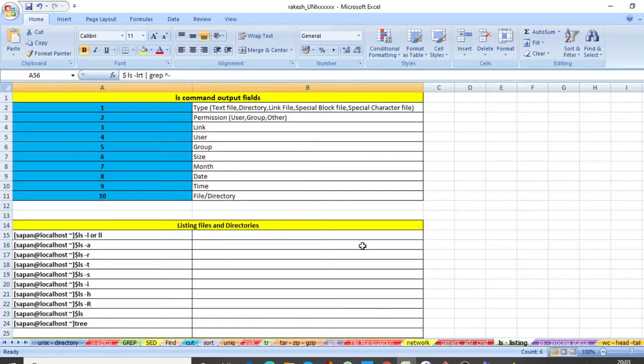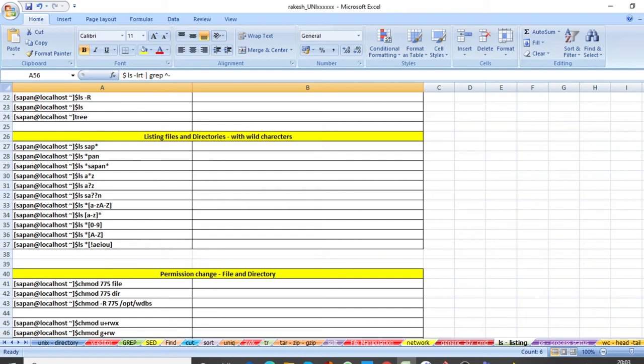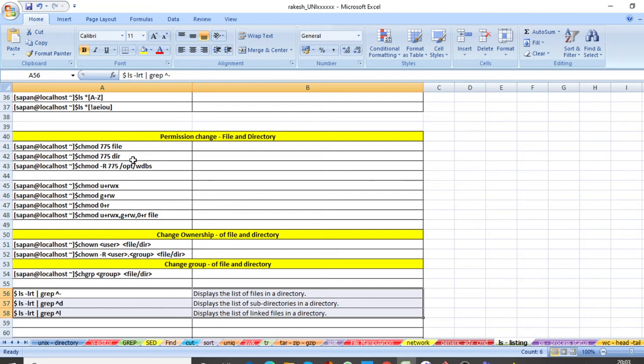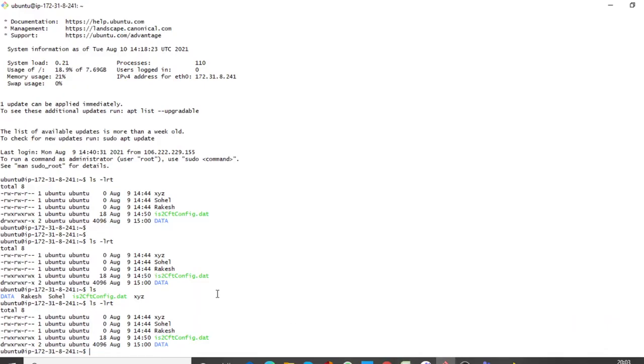So next, yesterday I told you chmod, right? Chmod stands for change permission. If you want to give some permission to a file or to a directory, you will have to give permission. So what are the permissions, and how can we give them? Let me tell you the concept of how we give permissions.